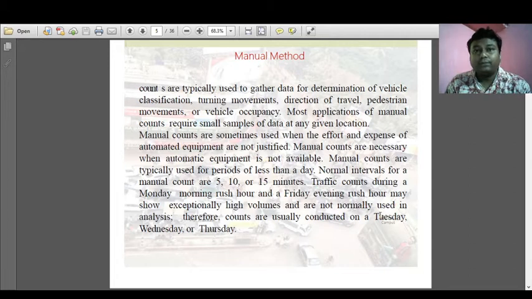That means the land use: for which purpose the land is used, whether for office, school or shopping purposes. If it is for shopping, then most people prefer to go shopping at the weekend, so you have to take the data for the weekend, because you also have to take the maximum volume. If the area is particularly a shopping area, people come throughout the week for shopping, but the peak will be found at the weekend. So it is preferable in some cases to collect the data on the weekend also.